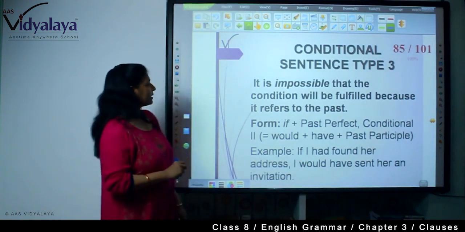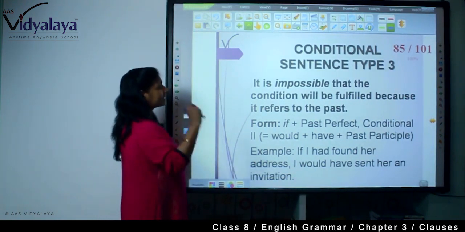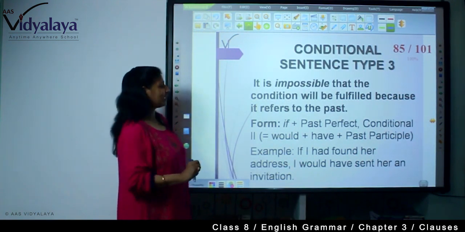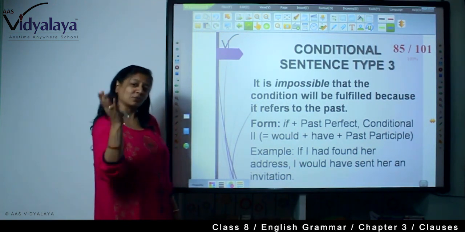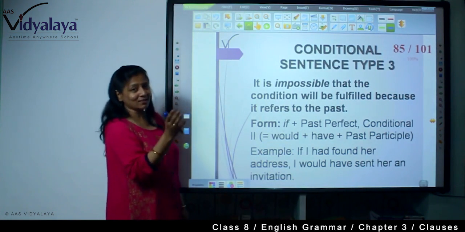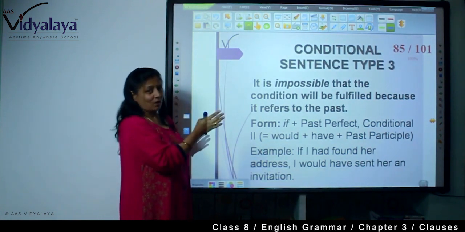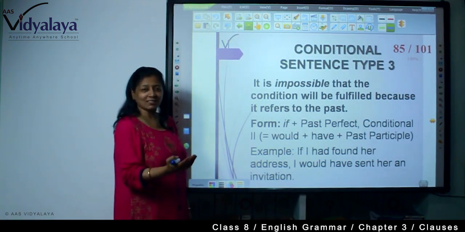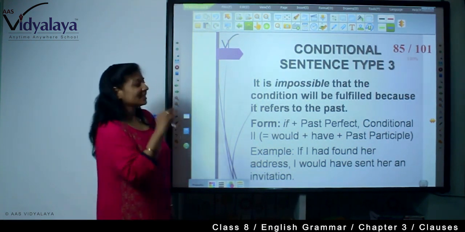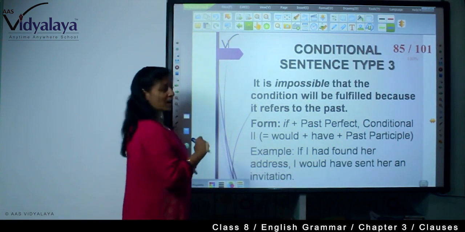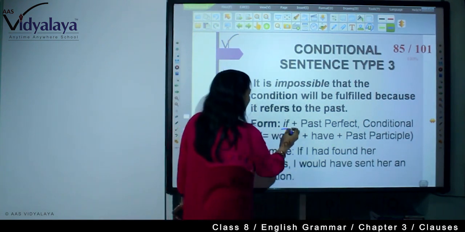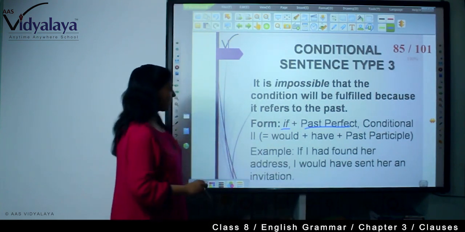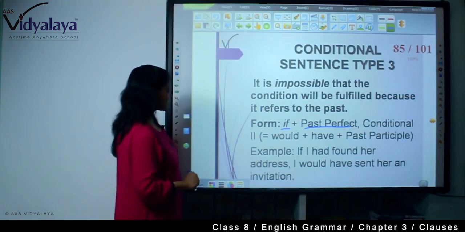Now type 3 conditional sentences. It is impossible that the condition will be fulfilled, because it refers to the past, and the past, once it is over, there is no use of the past. You cannot bring any change in the past, so it is impossible. So what is the format? If plus past perfect, plus conditional: would plus have plus past participle.